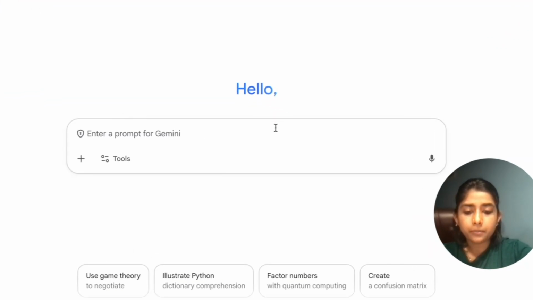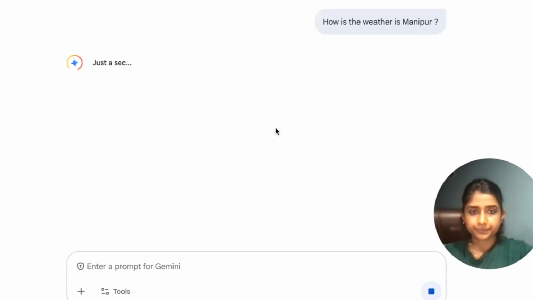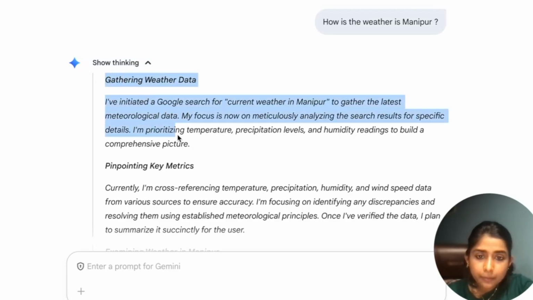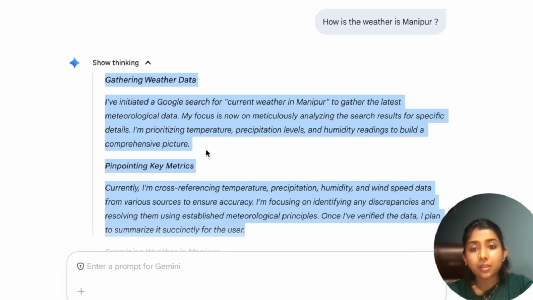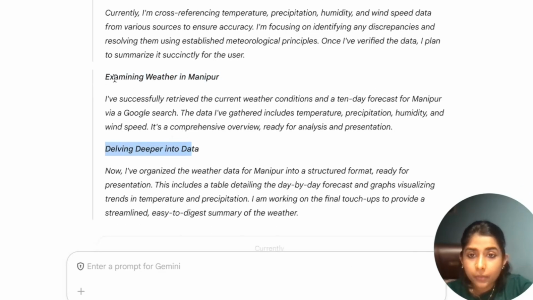So, I'm putting a prompt: how is the weather in Manipur? As you can see, I have selected show thinking over here. So you can see the thinking process it is trying to show. This is a thinking model and it is trying to show us the process, when we put the prompt, of how the model is exactly thinking. So this is what we are trying to showcase over here. As you can see, it is showing "examining weather in Manipur, delving deeper into data."